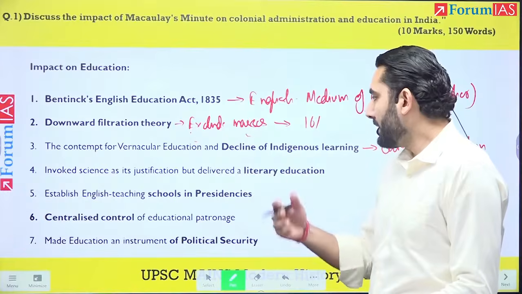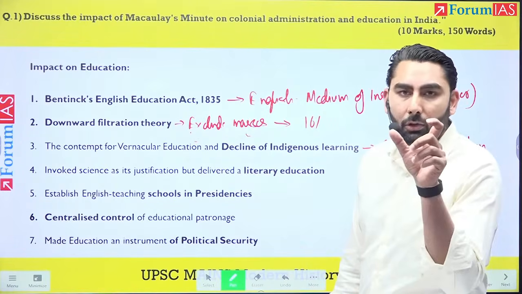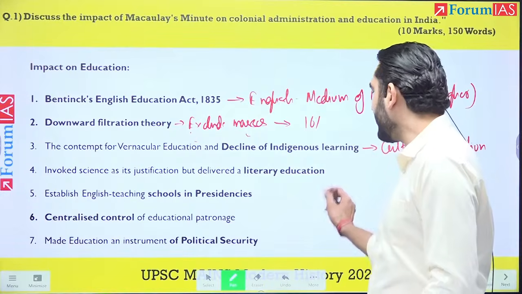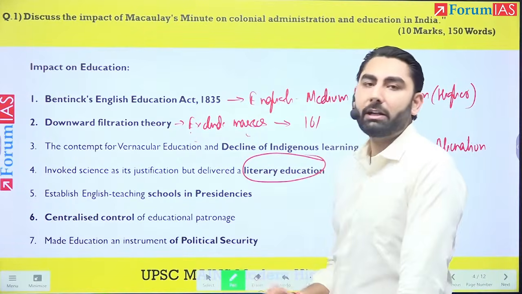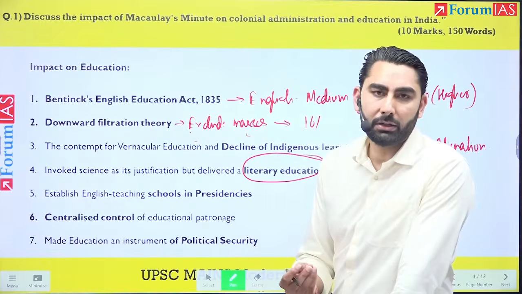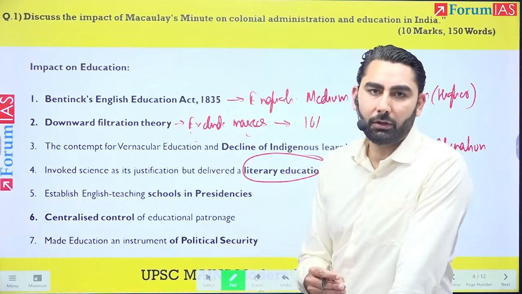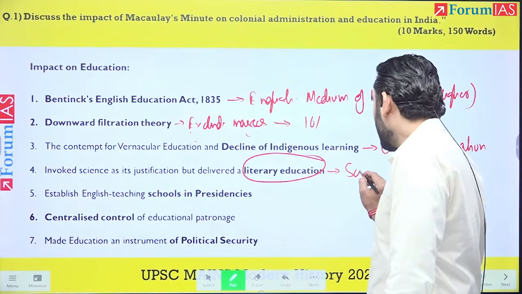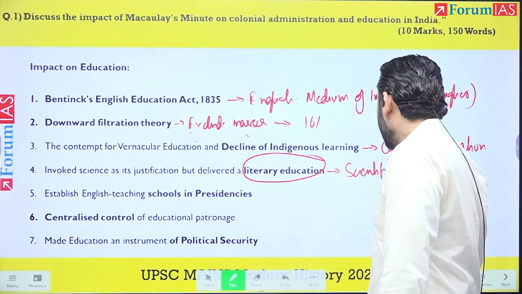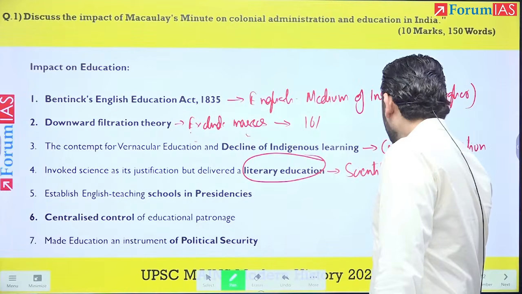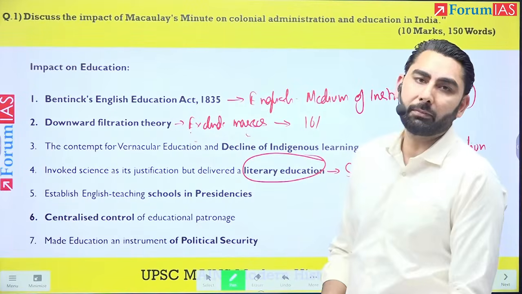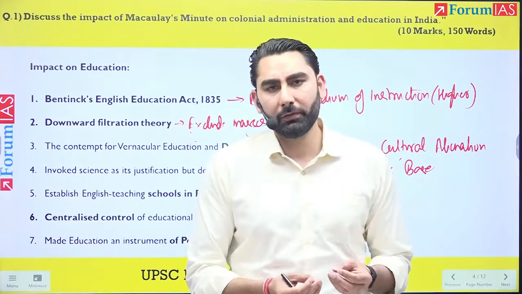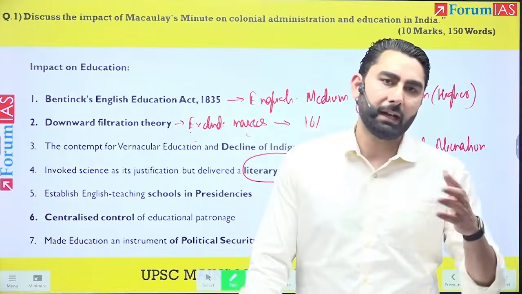Okay. Then, see, though Macaulay says that we should deliver scientific education, what they really deliver is literary education and legal education. This ensured that India, when it gained its independence, lacked the engineers, lacked the scientific base.